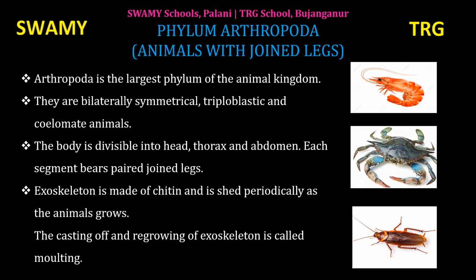When the animal grows, the exoskeleton is shed periodically. The casting off and regrowing of the exoskeleton is called molting. Casting off means shedding, regrowing means it will grow again. This process is called molting. Molting is the unique feature present in arthropods.